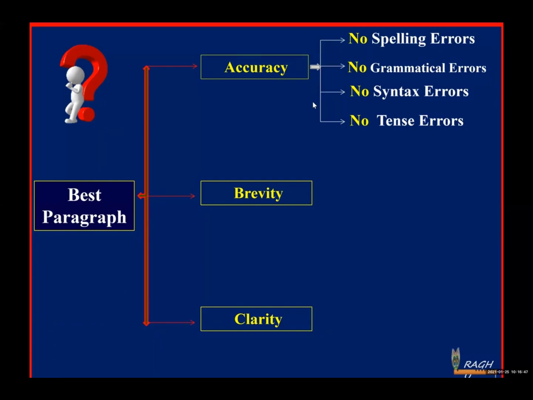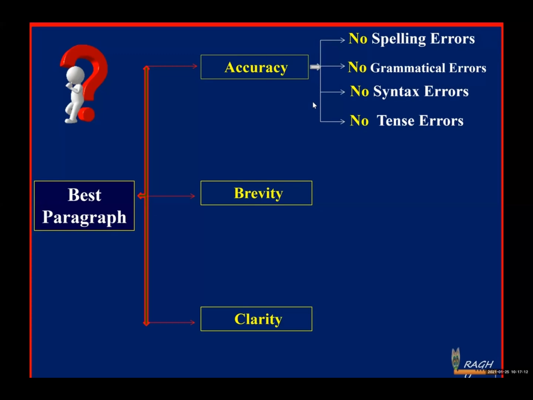So that's what tense errors are. If you want to achieve accuracy in your writing, make sure there will not be any spelling mistakes, grammatical errors, syntax errors, or tense errors. If you follow these, then automatically you can achieve accuracy in your writing.